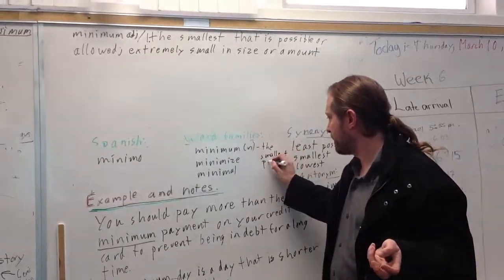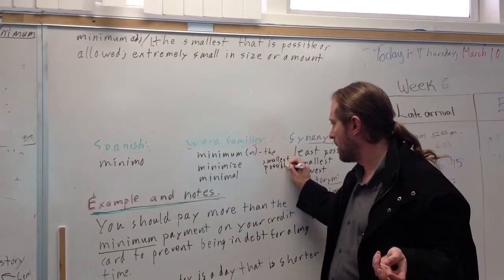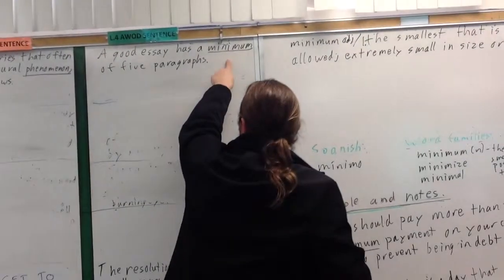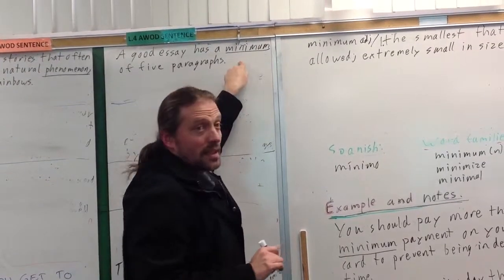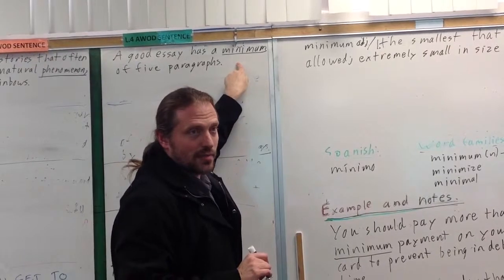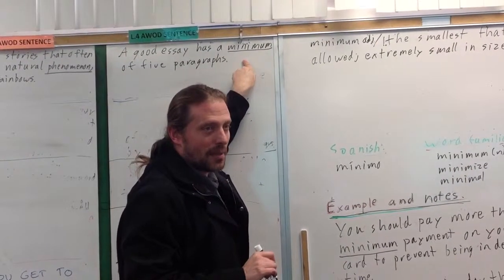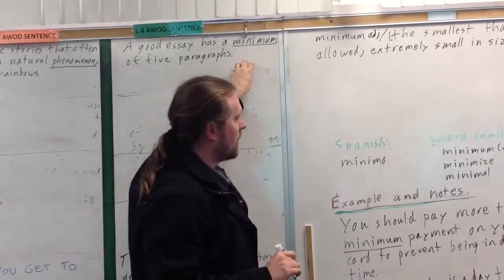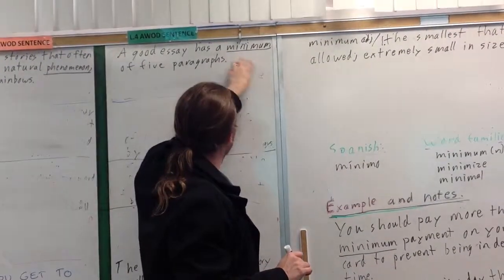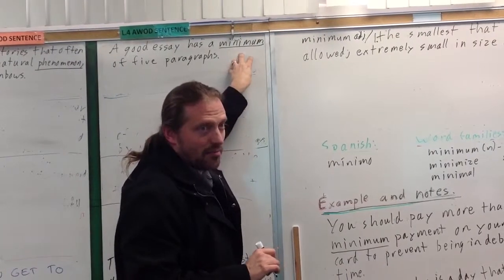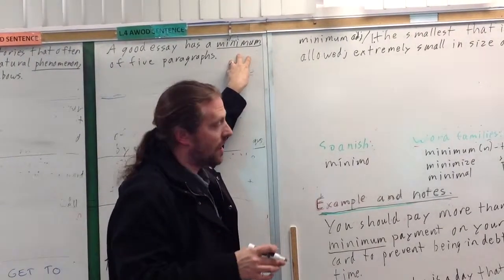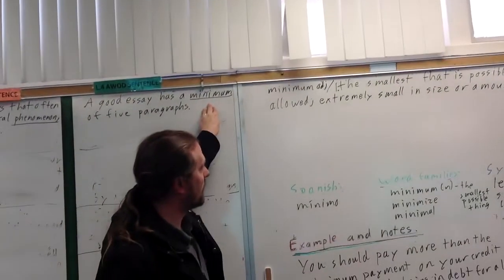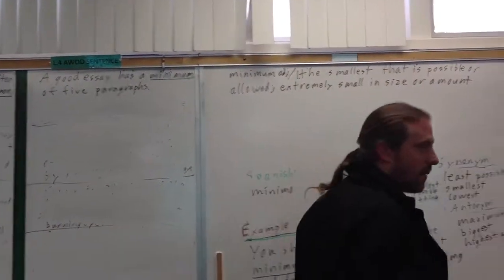So over here, a good essay has a minimum of 5 paragraphs. That's the noun meaning. It's not describing any other word. It's not like minimum payment. It's just a minimum, un mínimo, right? So it's the smallest possible amount as a noun. Very similar meaning. It's just that the adjective meaning describes a noun, and this doesn't. This is just the smallest possible. And we can talk more about that.